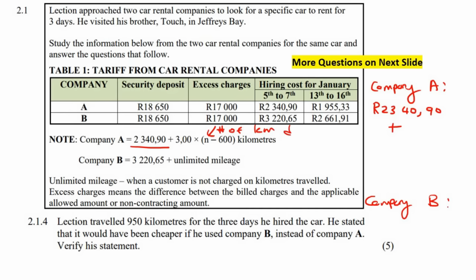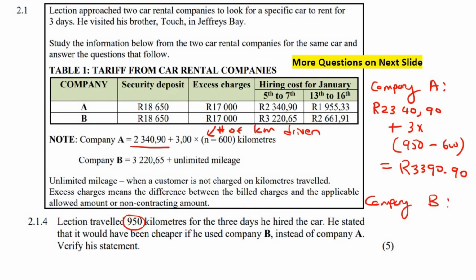Number of kilometers driven. Okay? So we're going to say plus 3 multiplied by, now the number of kilometers is 950, so we're going to say 950 minus 600. Then go ahead and type that all in on the calculator. And what you would find is that company A would charge 3,390 Rand and 90 cents.